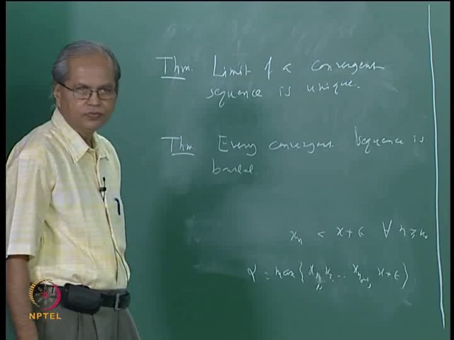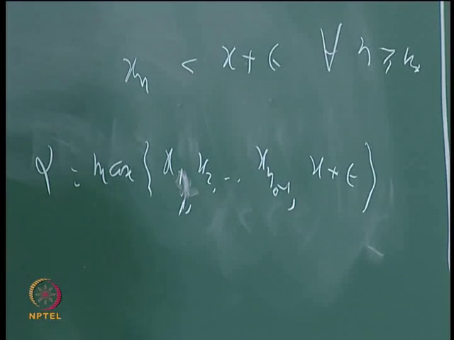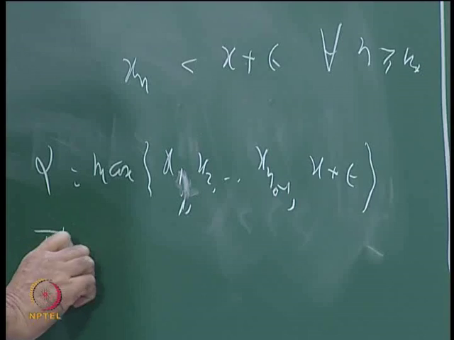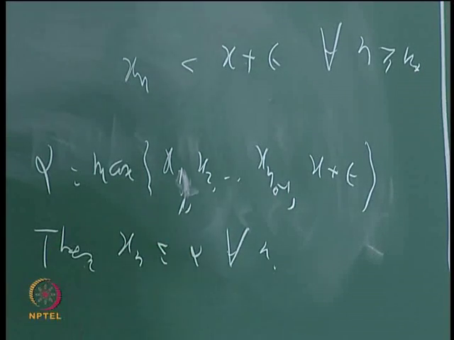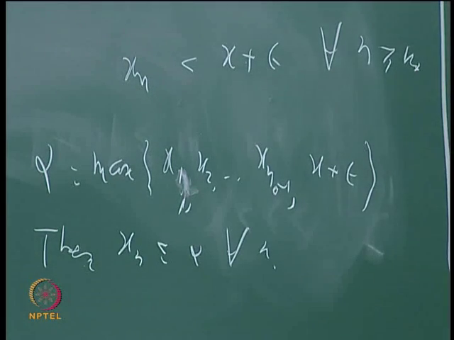Then I can say that xn is less than or equal to alpha for all n.